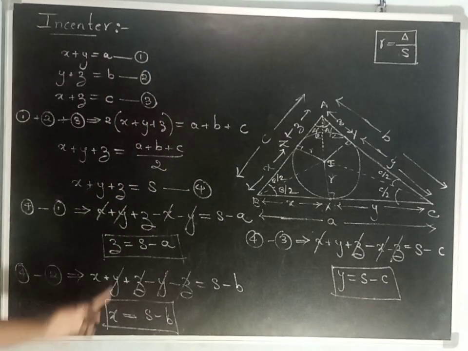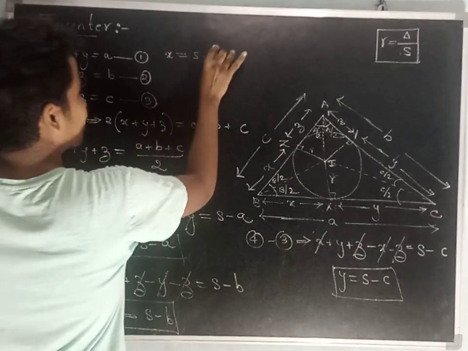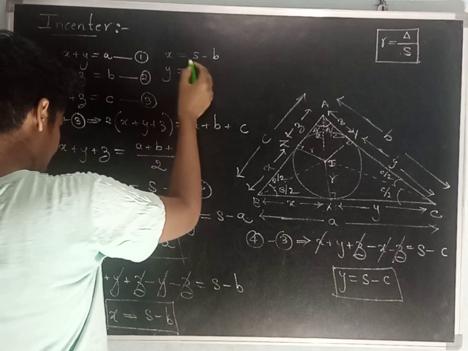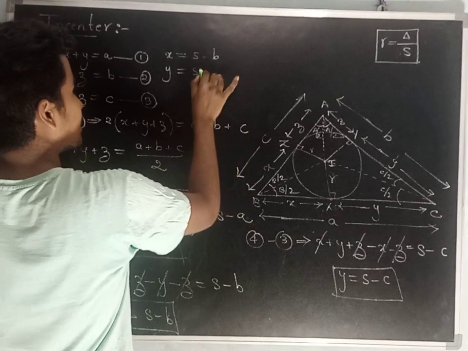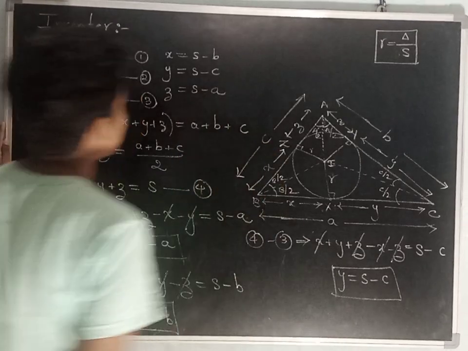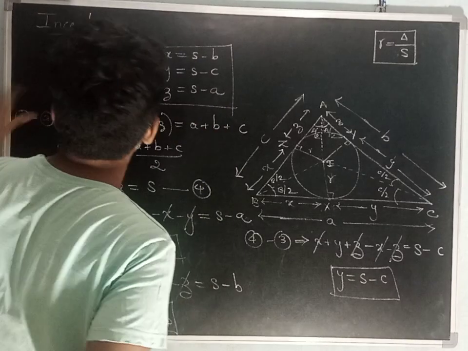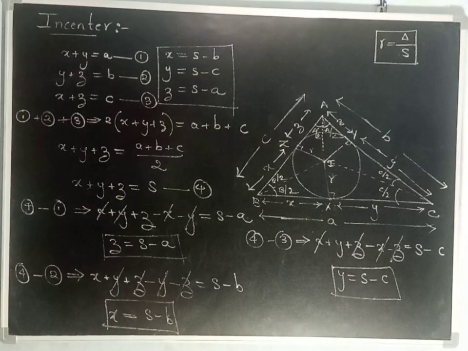These are the values we get after simplifying. X is equal to s minus b. Y is equal to s minus c. Z is equal to s minus a. These are the three values that we get after simplifying these three equations. Okay.